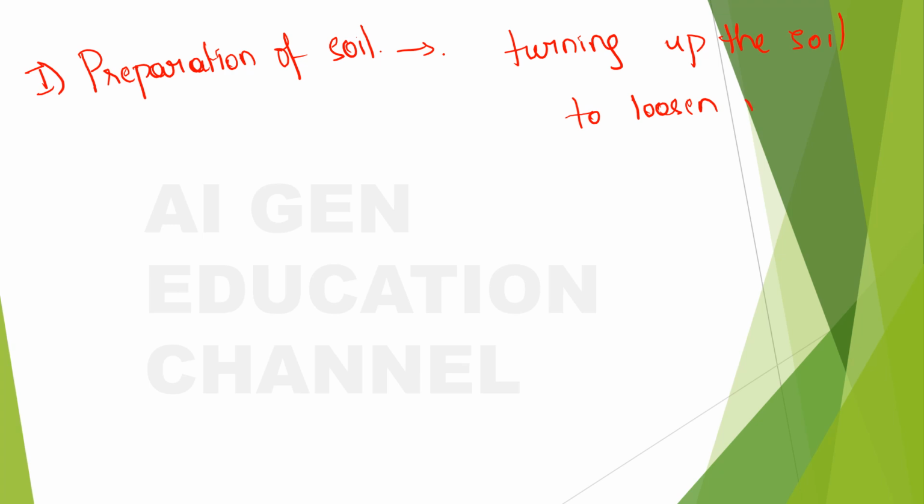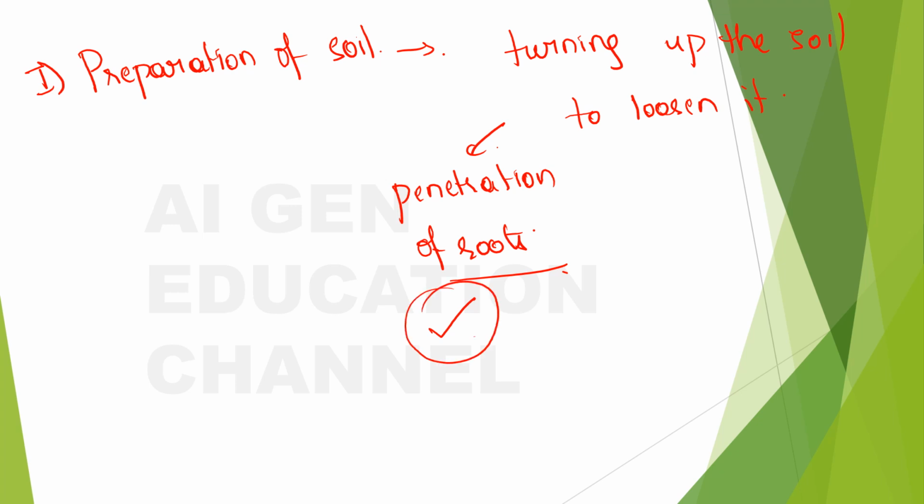So why do we need to do this? It is because if you loosen up the soil, the penetration of the roots into the soil would be better, right? And you know, roots are so important, right? For the plant, it will give the plant the water, minerals, and it will anchor the plant. So you cannot undermine the importance of the roots, right? So it is very important that you make an effective soil that can help the penetration of the roots better, right? So here we loosen up the soil so that the roots will penetrate better.